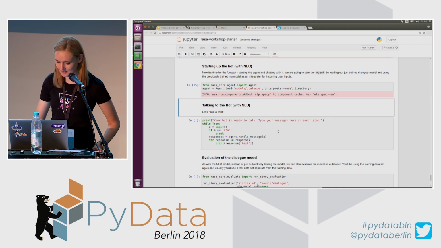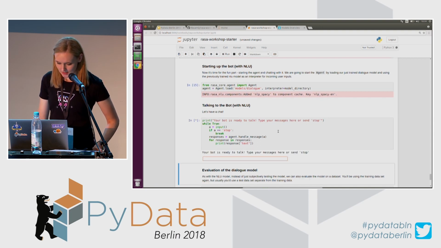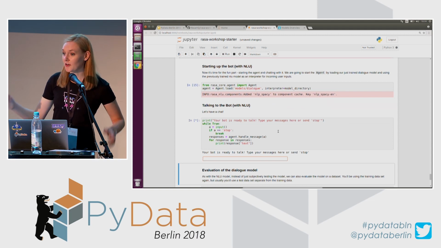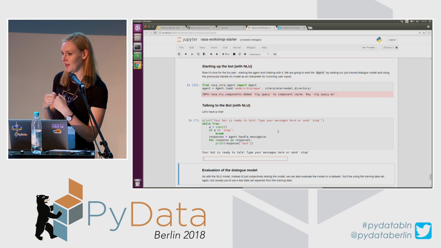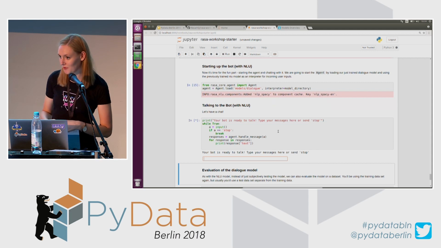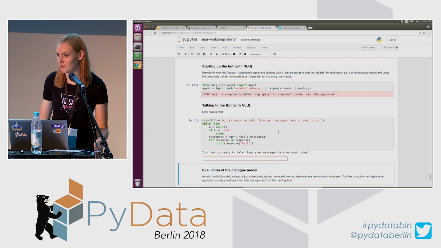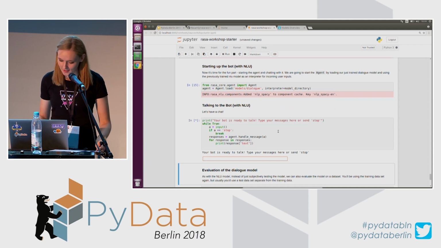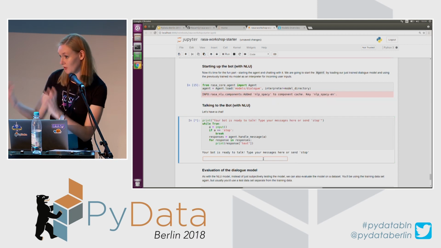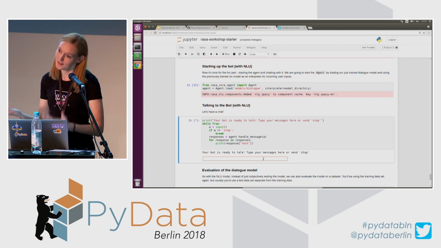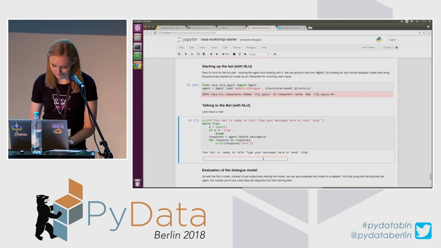Okay, and now let's give it a try. What's the interpreter doing? Yeah, so the interpreter is a model or a framework that you're using to parse incoming messages from a user. So I built an NLU model previously, and this is going to be my interpreter, but you can also use other interpreters if you like. So for example, now I will start speaking with my bot, and I will say something, and it will be passed to the interpreter, the NLU model, and it will extract intents and entities, and we'll use them. Okay, let's see.